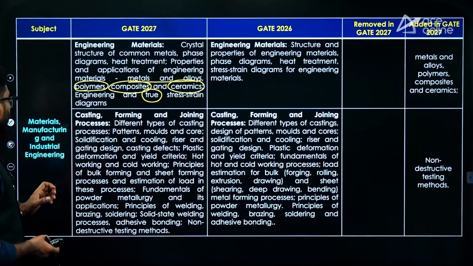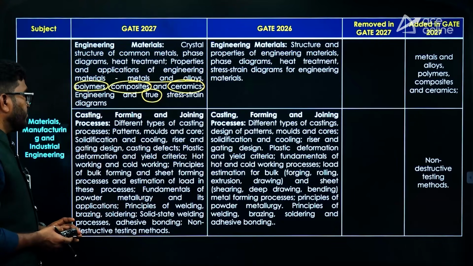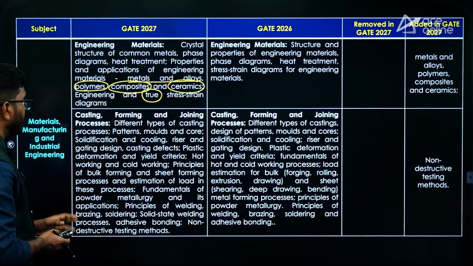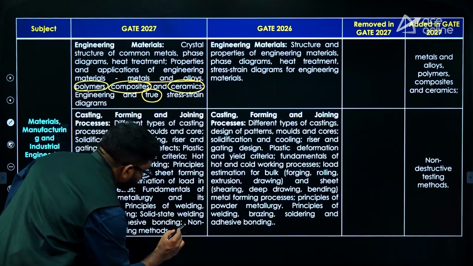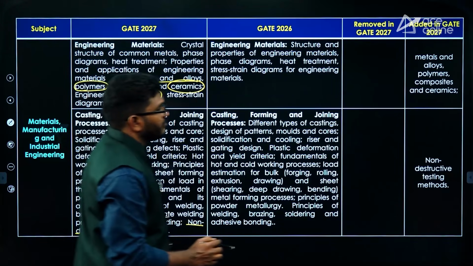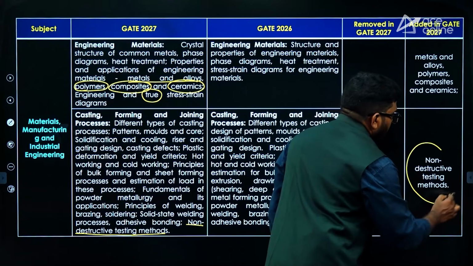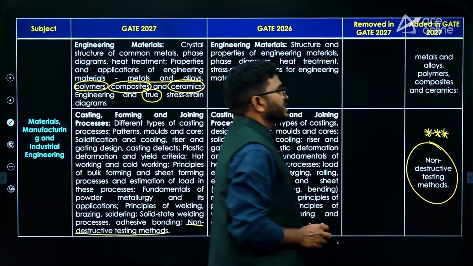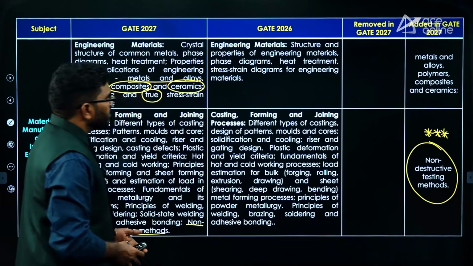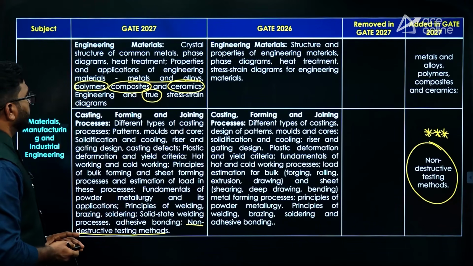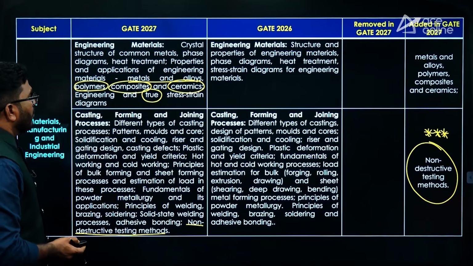And in the production part, especially the casting, forming and joining process, more or less the same syllabus is there, but one new extra term, non-destructive testing methods, they added. Actually, it is related to maintenance engineering, but they added it in the production part. So non-destructive testing methods they added in the manufacturing part especially, okay?